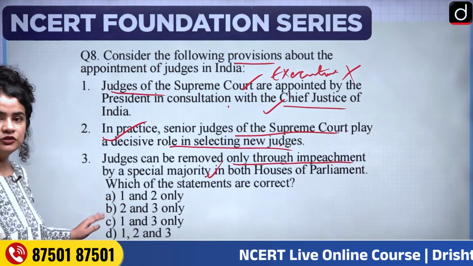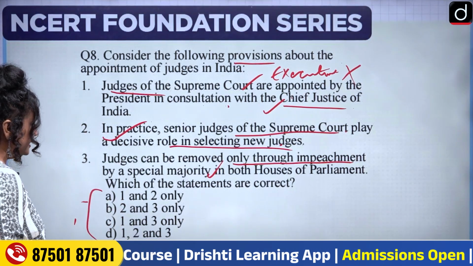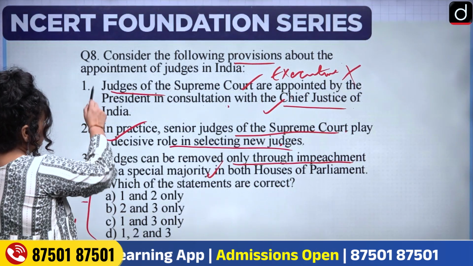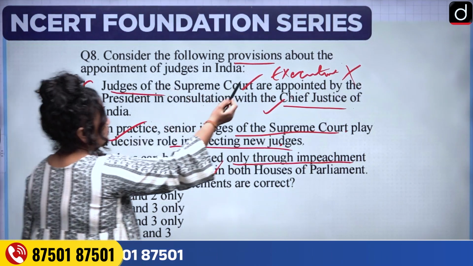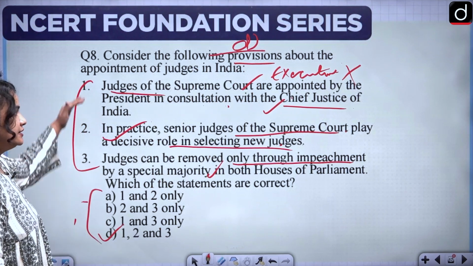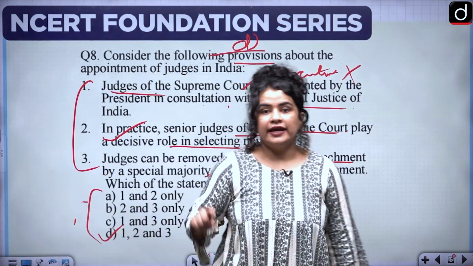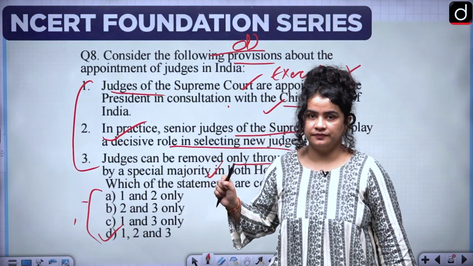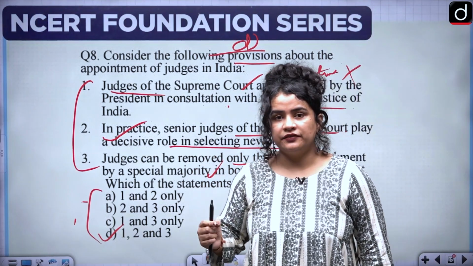So let's see which of these options are correct. A says 1 and 2 only. All 3 are correct. So we'll go directly with option number B. Okay, this is your correct answer. Notice here how all of these 3 statements point to the independence of the judiciary and how they point towards how minimally the executive is involved.